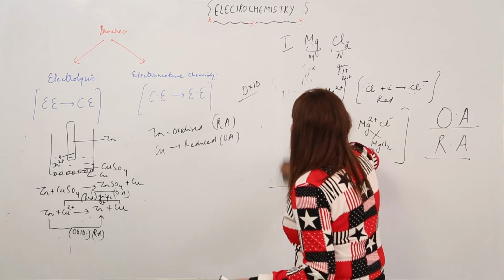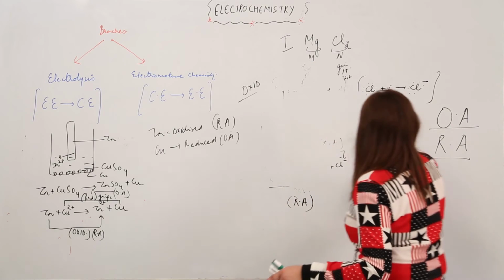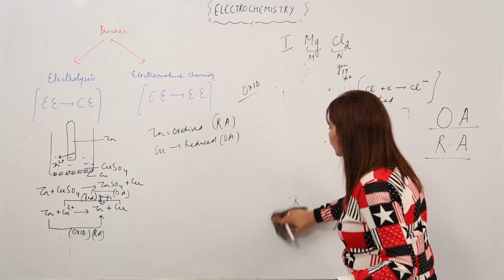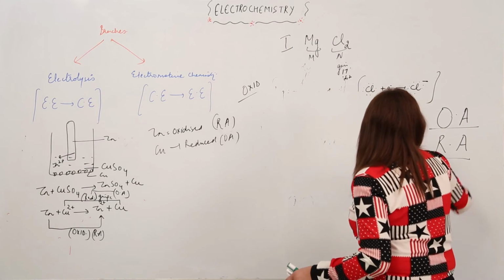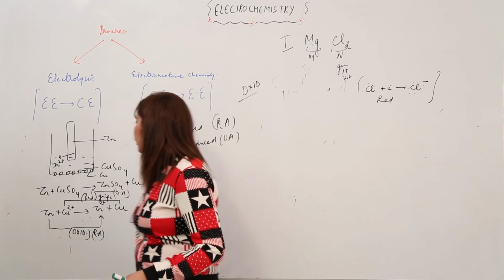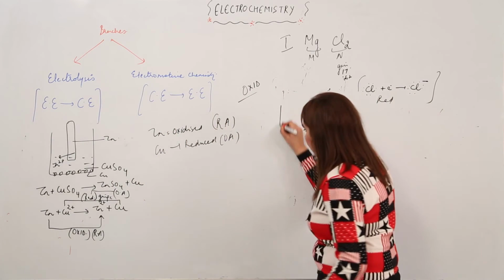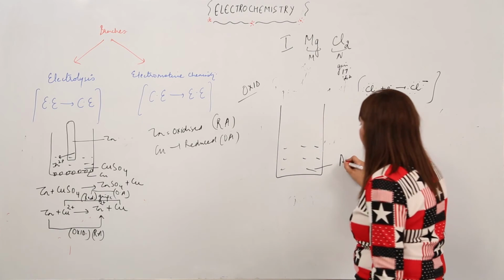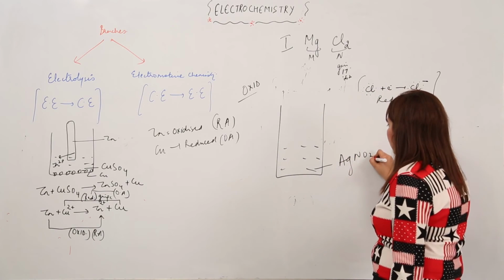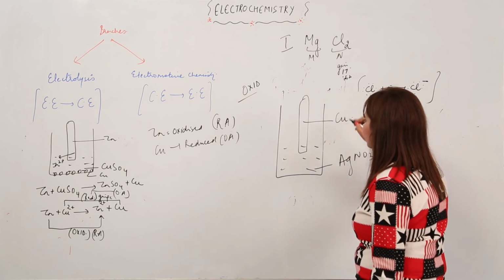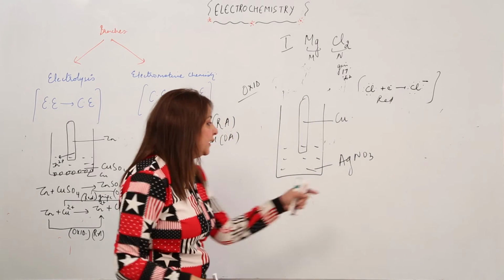Now predict the difference between the two, or you can think about which important property I wanted to tell you. Suppose I have another beaker in which I have silver nitrate solution and a rod of copper. Right. So what do we get to see in this reaction?